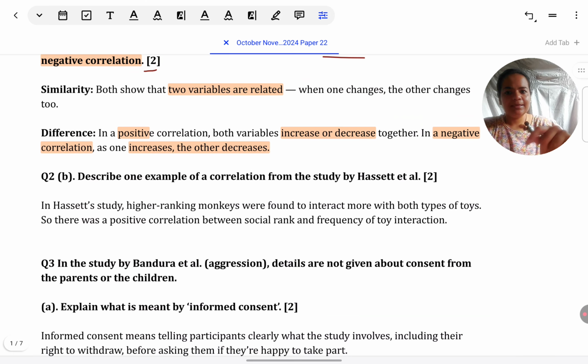Okay, let's look at the next question. Also, because this was a general question, not from any particular core study, we have restricted it to a general answer. As you can see in part B of the question, they have asked us to relate with the core study.